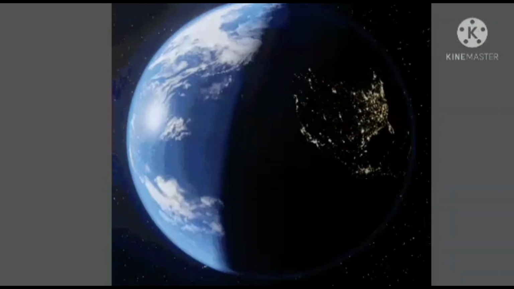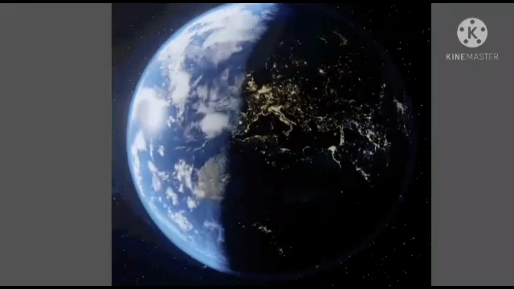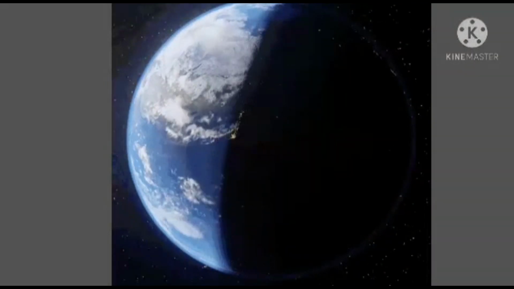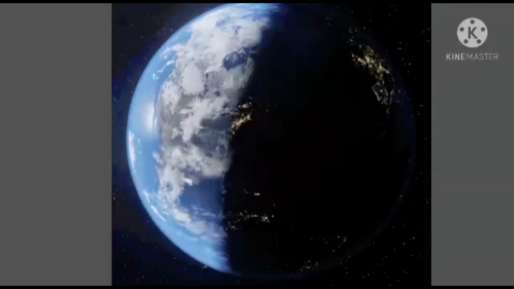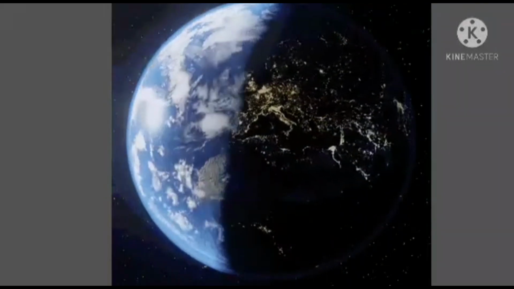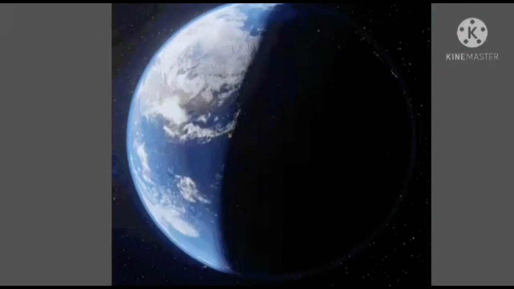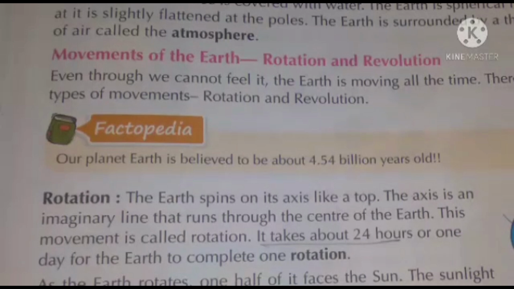And children, when the part which was facing the night previously comes in front of the sun, it faces the daytime, and the previous part which was facing the daytime, when it goes at the back, then it faces the night time. So children, this is how days and nights are caused. Now children, Factopedia: our planet Earth is believed to be about 4.54 billion years old.